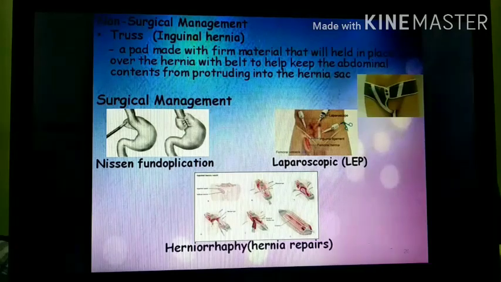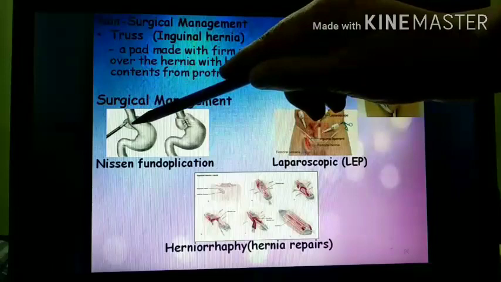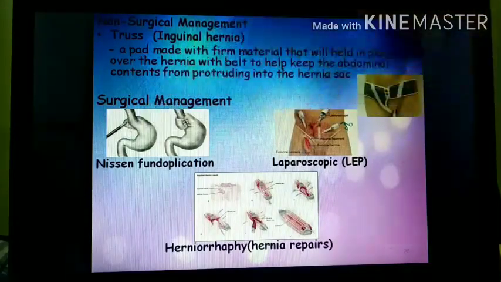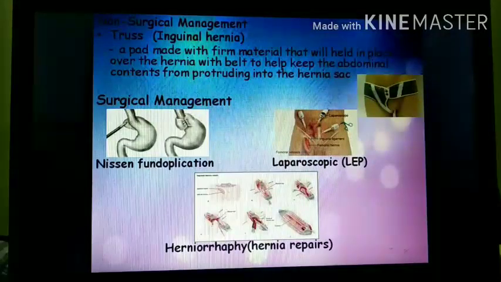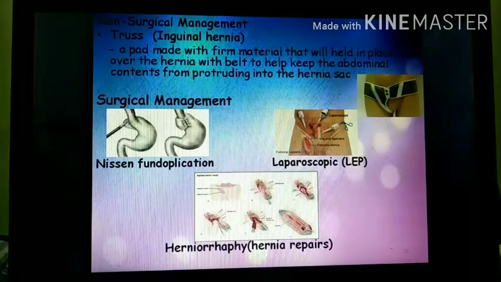But if the hernia is large in size, then surgical management is done. Nissen fundoplication is done in case of hiatal hernia. In this, the cardiac part of the stomach is wrapped around the esophagus at a 360-degree angle. And next is the laparoscopic approach.